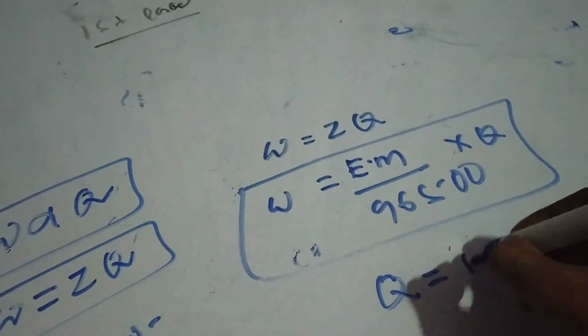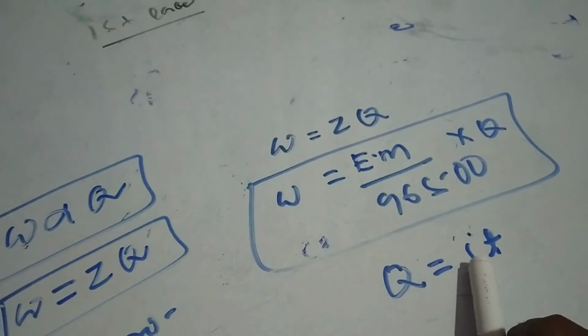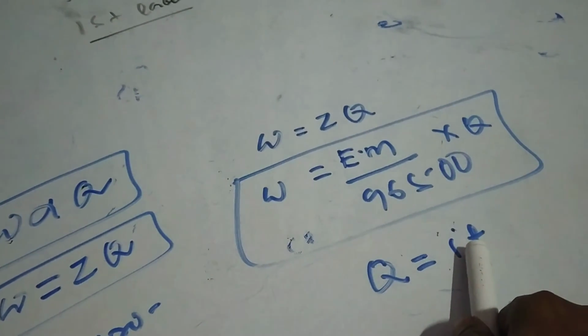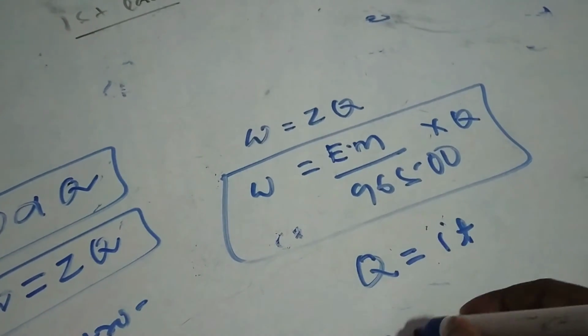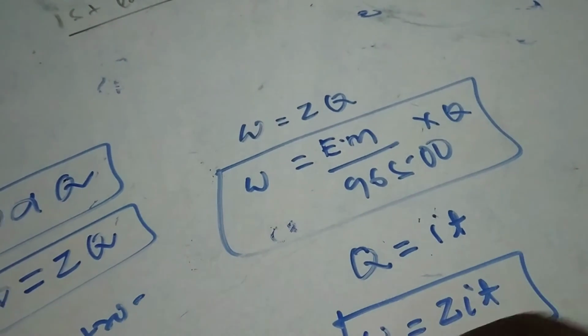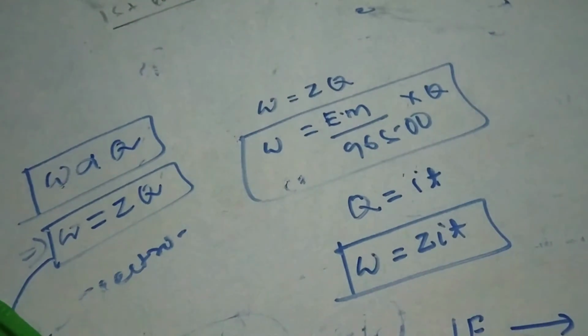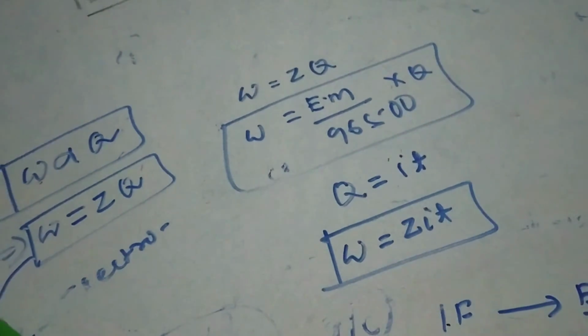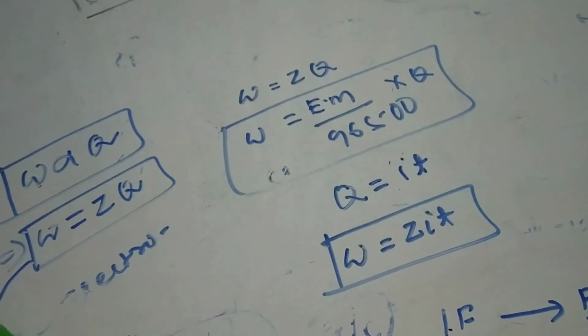We know Q is your I into T. I is the current with unit of ampere, T is the time with unit of second. So this W can also be written as ZIT. So this is the first law of electrolysis.